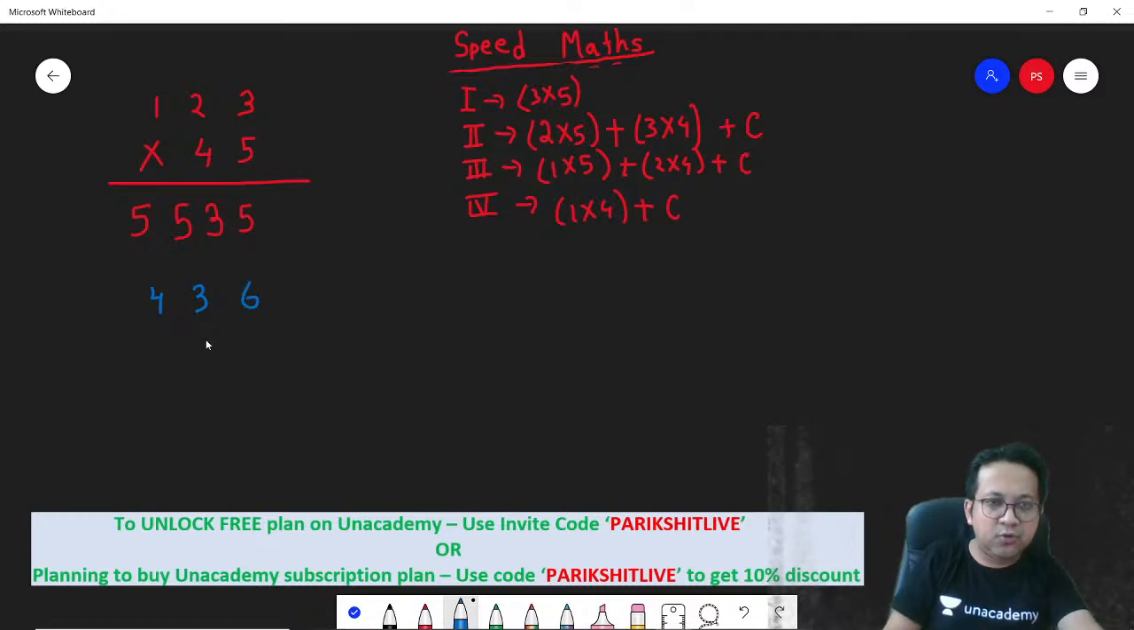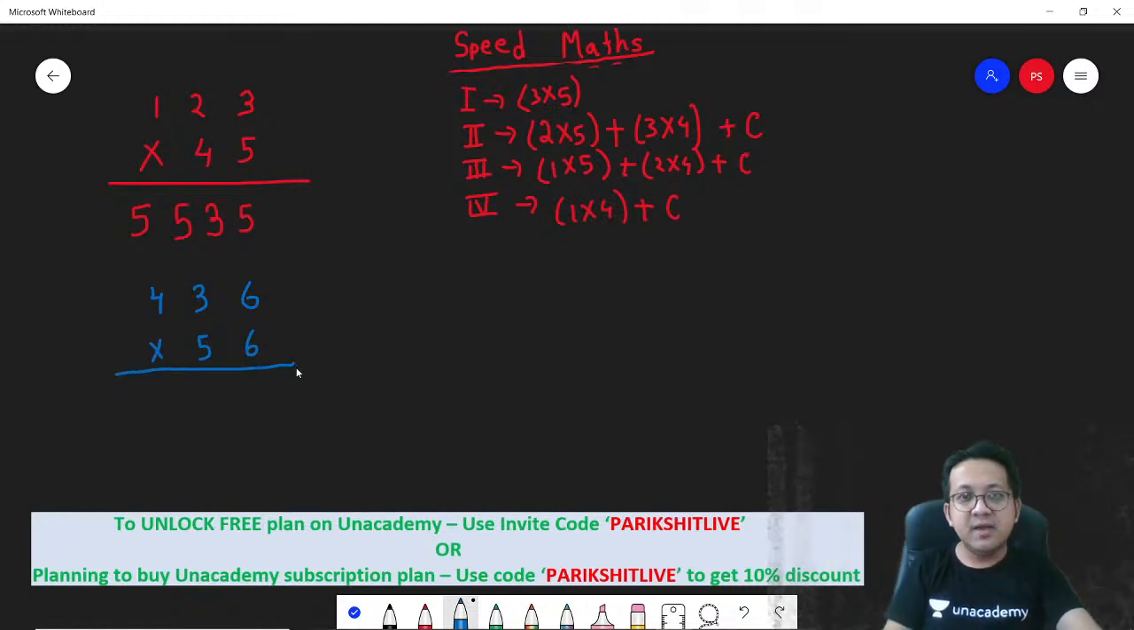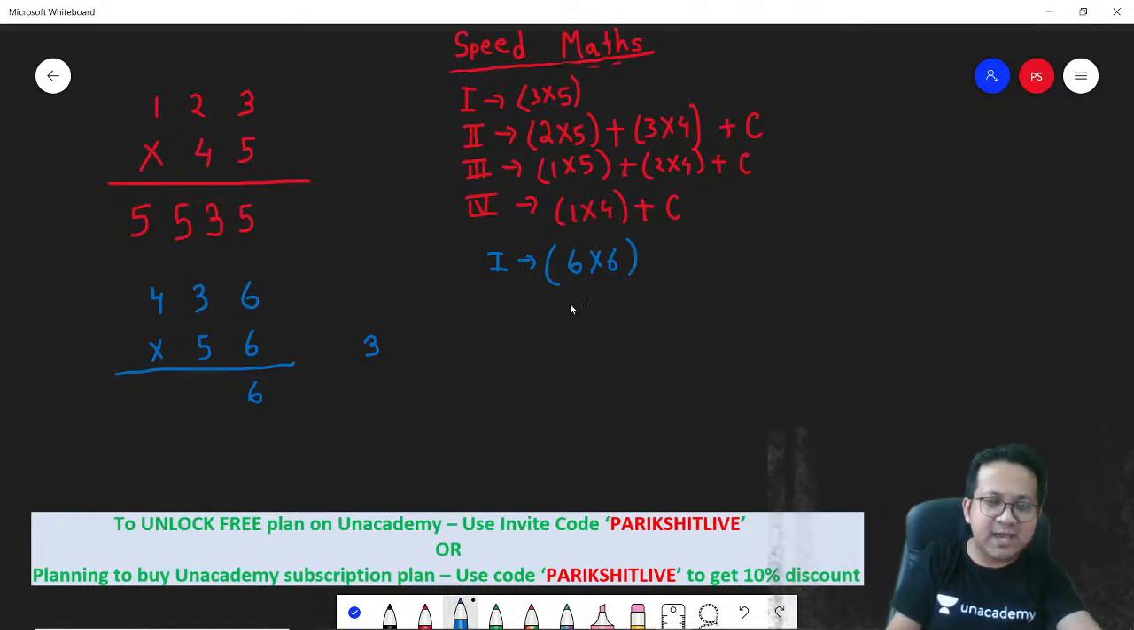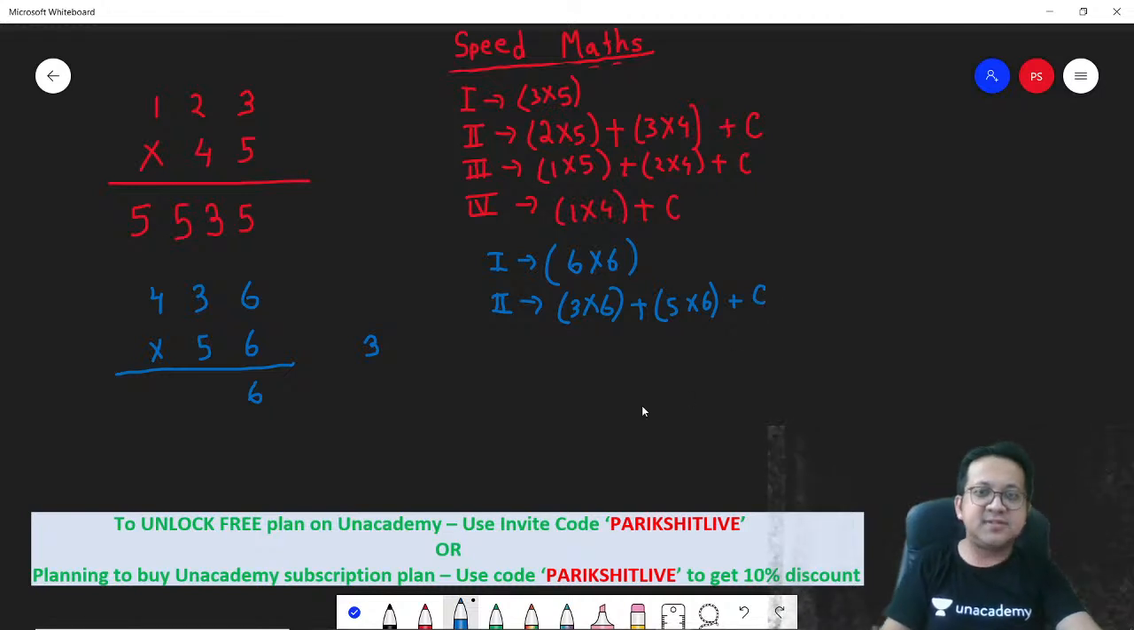436 into 50 and into 56. Let's see. Okay, let's try to do this again. 6 into 6, 36. Correct? Carry over 3. If you remember, this is step 1, 6 into 6. Step 2, 3 into 6. You cross. 3 into 6 plus 5 into 6 plus any carryover. So 3 into 6 is 18.